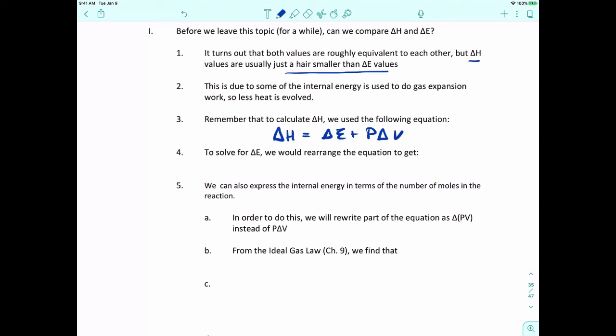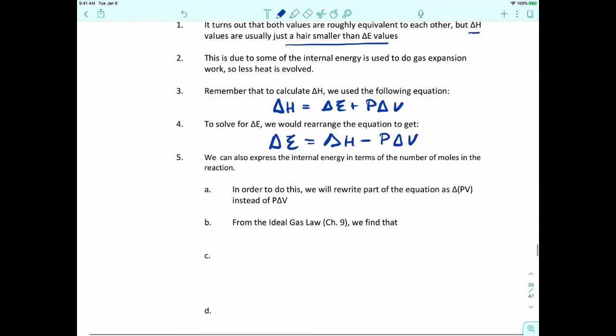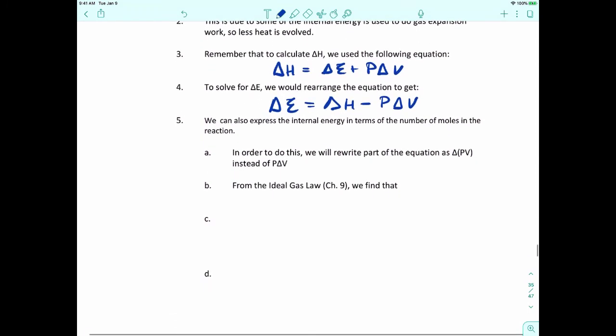Okay. Now, to solve for delta E, we would have to rearrange these equations. We'd have to subtract P delta V from both sides, and we would get this, that delta E would be equal to delta H minus P delta V. Now, we can also express the internal energy in terms of the number of moles of a reaction.